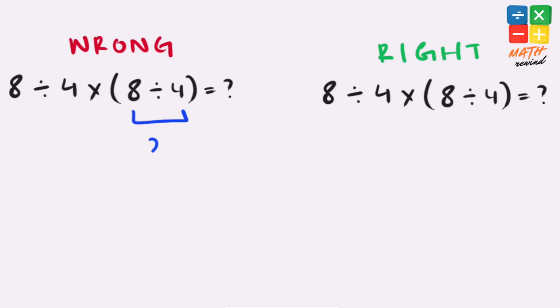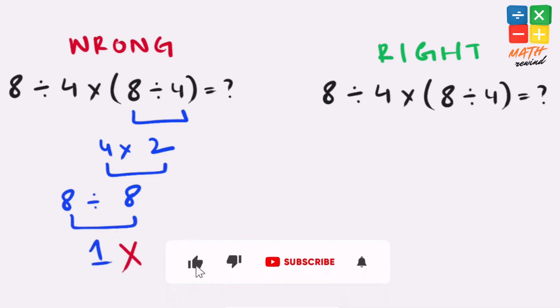8 divided by 4 equals 2. 4 times 2 equals 8 and 8 divided by 8 equals 1. But this answer is not right, because according to the order of operations we must solve parentheses, then exponents, then multiplication and division, and finally addition and subtraction.